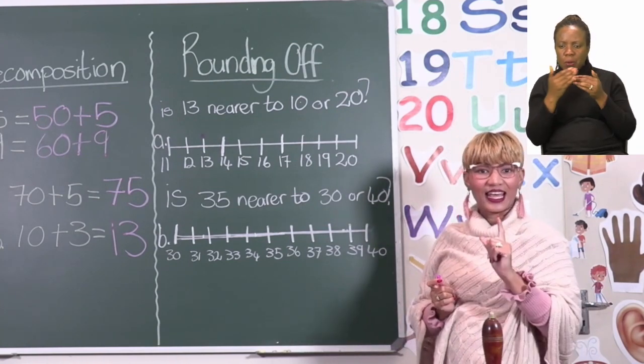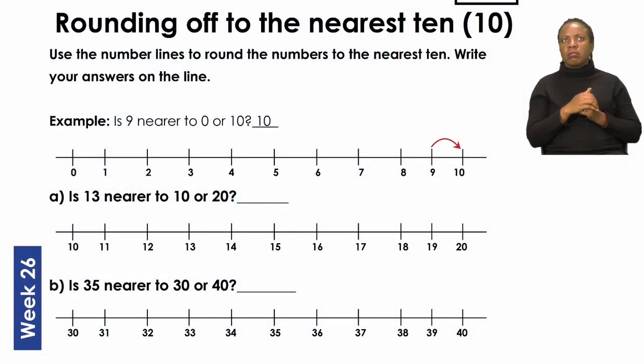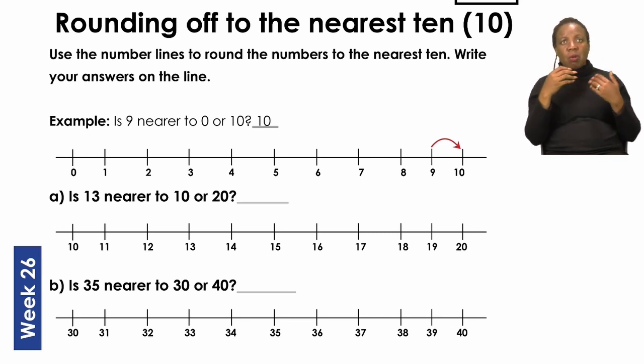Okay, let's have a look at B. Now for B it says, is 35 nearer to 30 or 40? Let's find the number 35 on our number line.